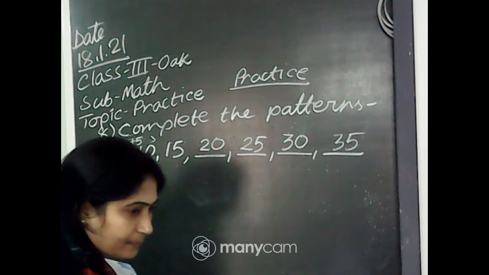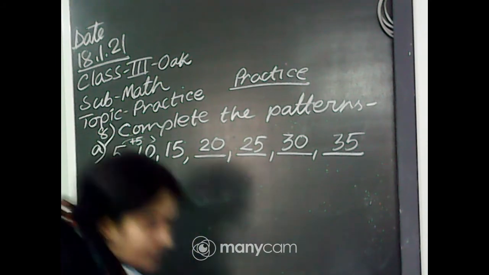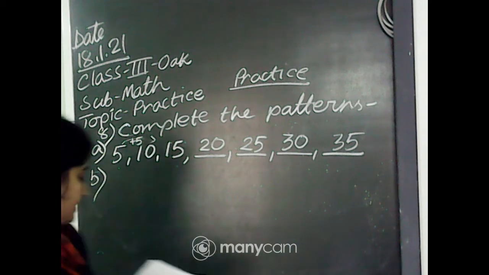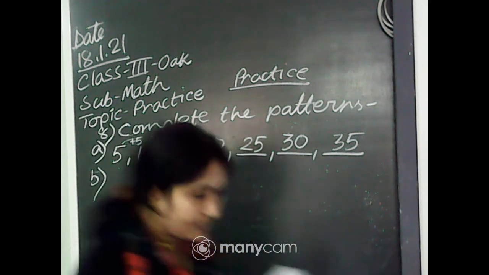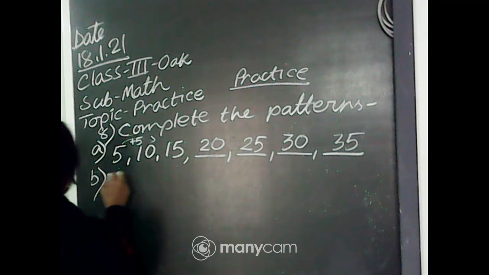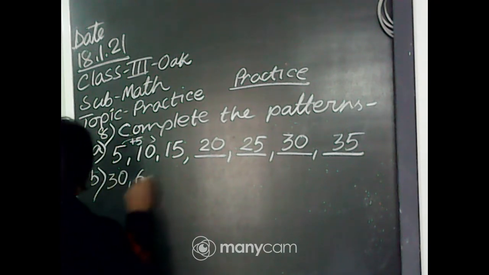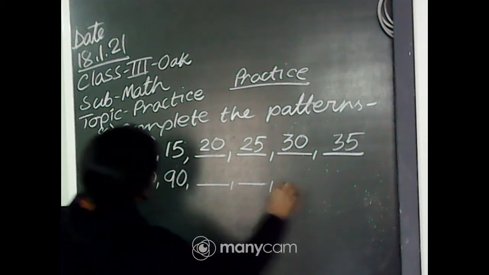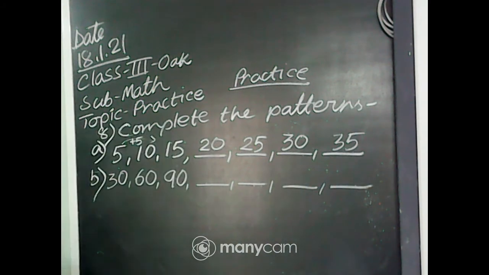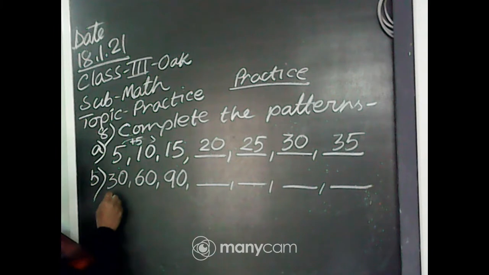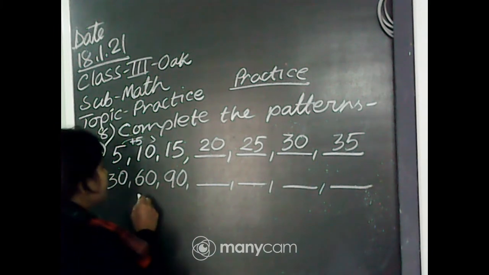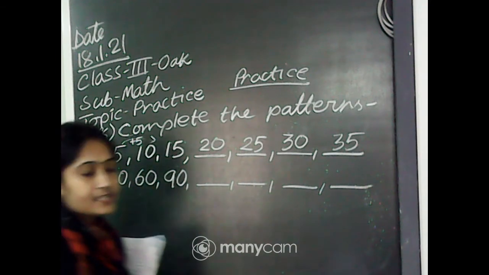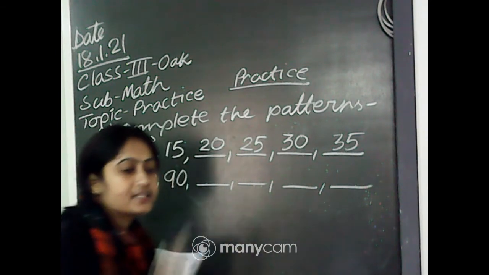Now, number B. Follow this pattern: 30, then 60, then 90. What will be the next blank? Please follow the pattern. First number 30, then 60, then 90. That means the number is increasing.